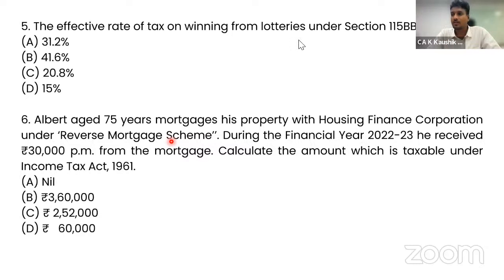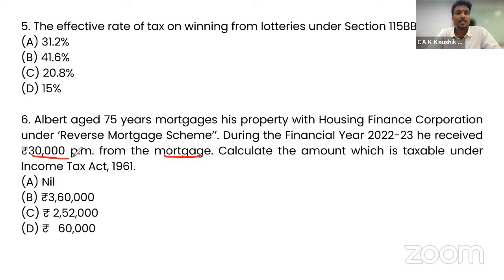So Albert, age 75 years, mortgages his property with Housing Finance Corporation under reverse charge scheme. Whenever a property is given under a reverse charge scheme, which is approved by the RBI for the purpose of getting income on a later date, that will be exempt and not taxable. So here they're looking at whatever money is received, 30,000 per month from mortgage, so calculate the amount which is taxable under Income Tax Act 1961.